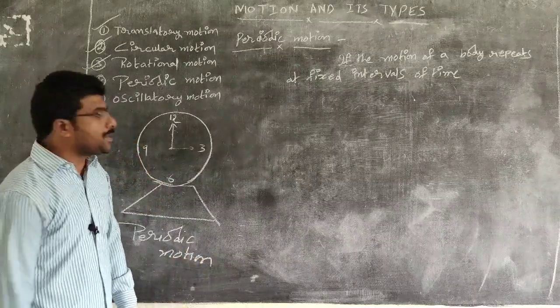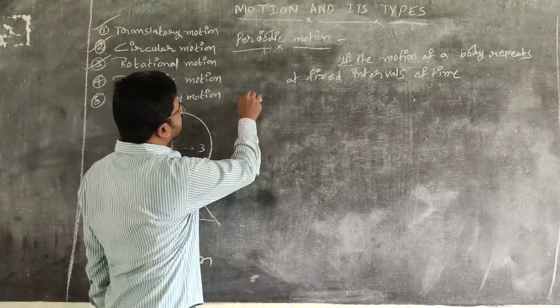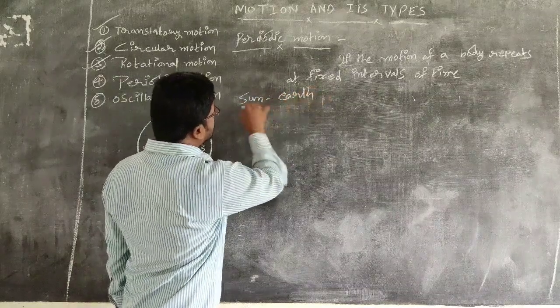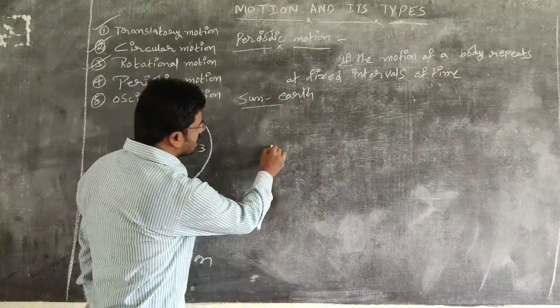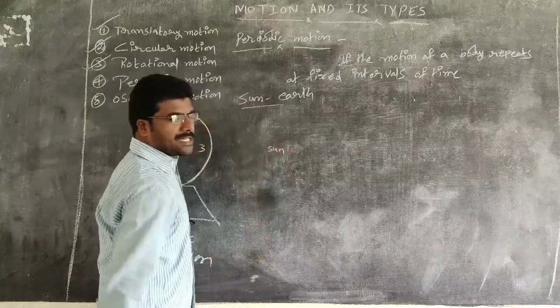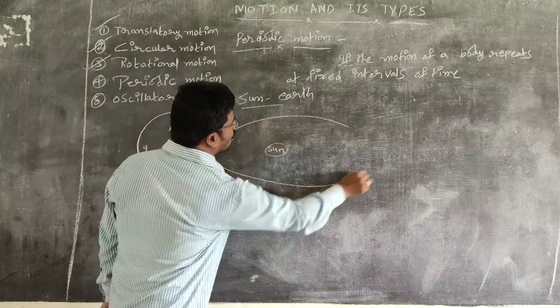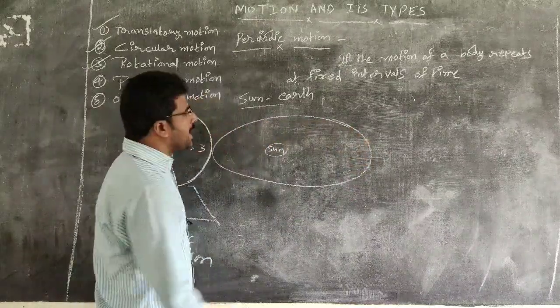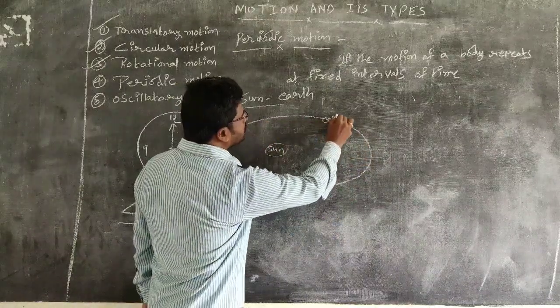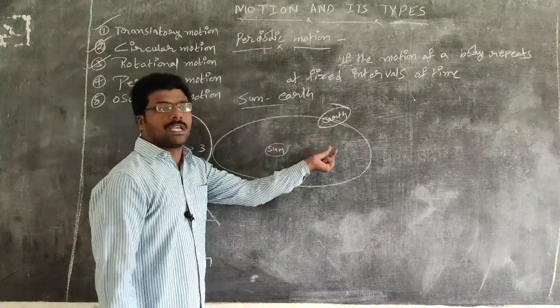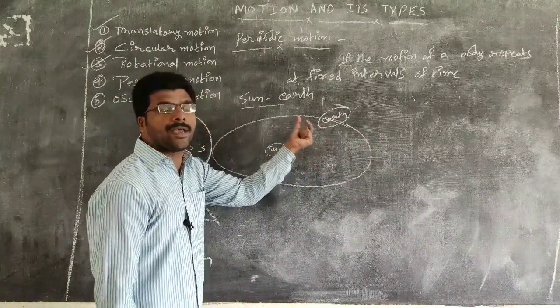In the same way, if you take the sun and earth system, we know that the sun remains at the center. Around this sun, the earth revolves in an elliptical path. So the earth makes periodic motion.